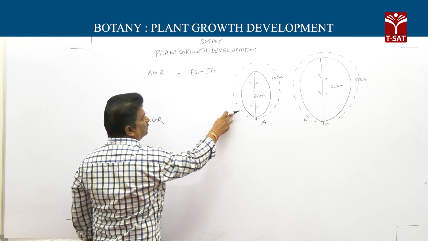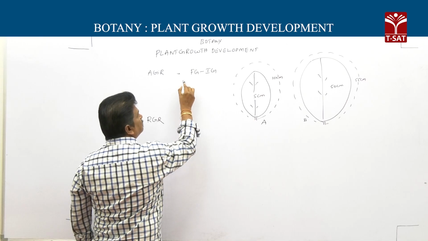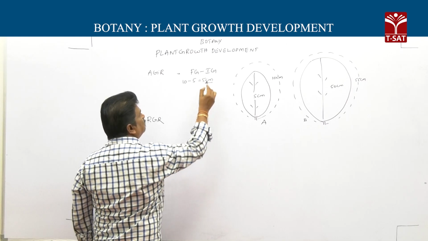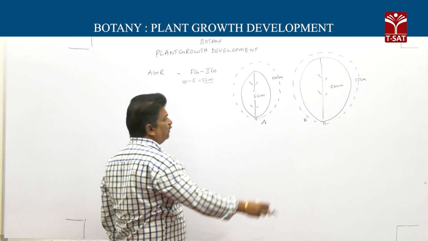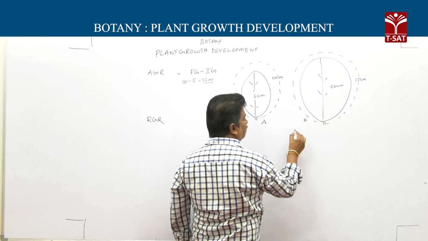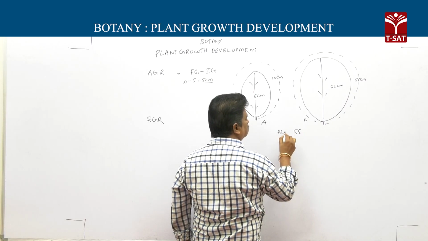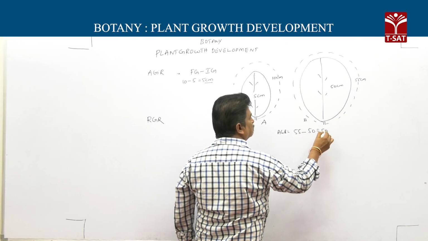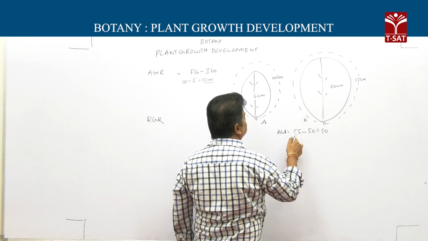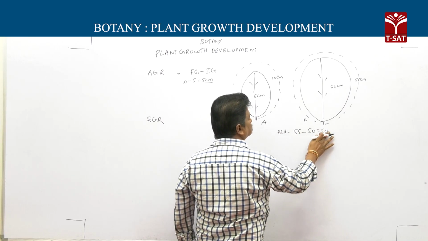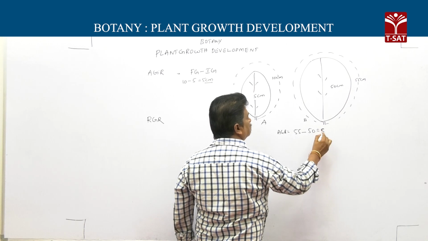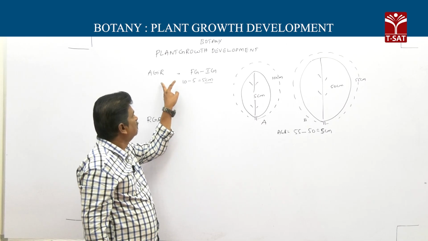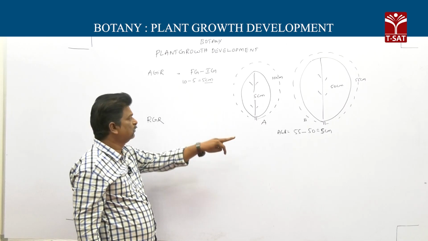So absolute growth rate for leaf A: final growth is 10, initial growth is 5, so 10 minus 5, 5 centimeters. For leaf B, final growth is 55, initial growth is 50, so 5 centimeters. In both leaves, absolute growth rate is the same, 5 centimeters.